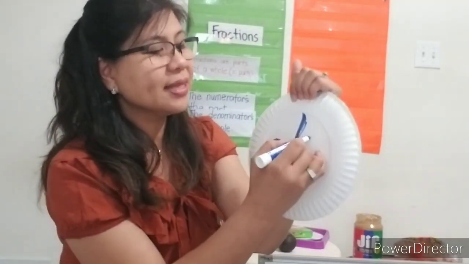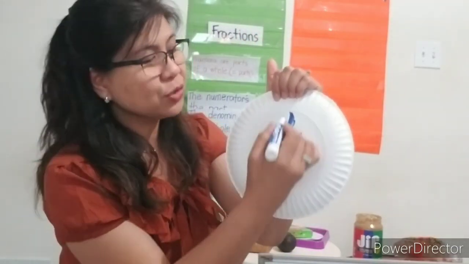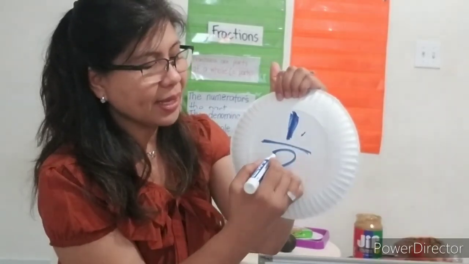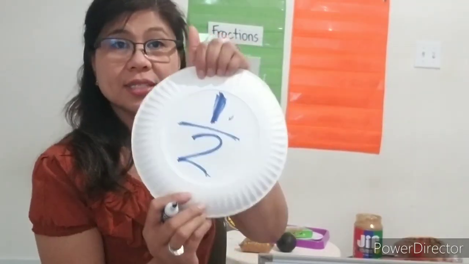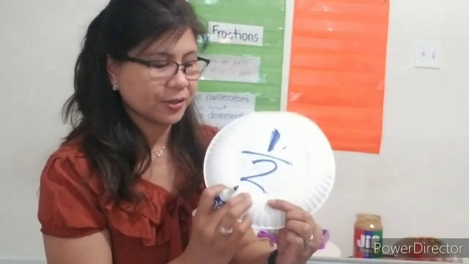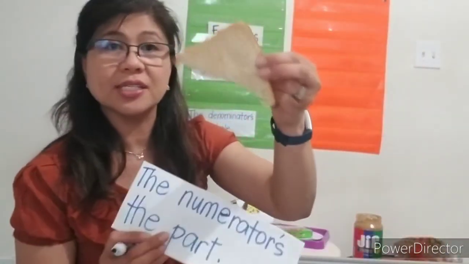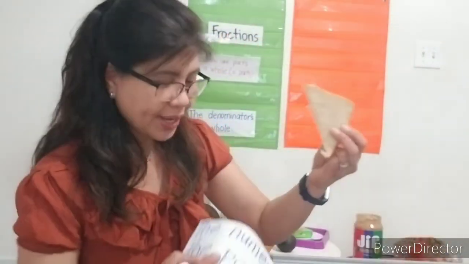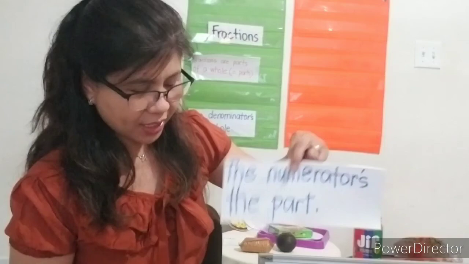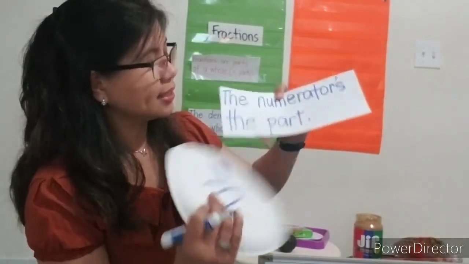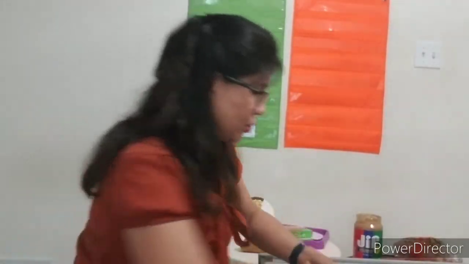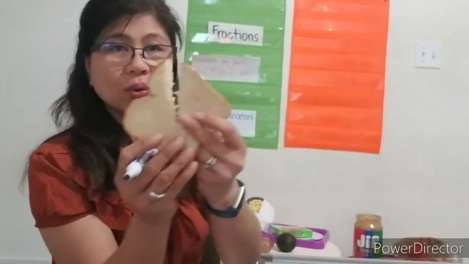Okay, so that is 1/2. If you see that, this is the numerator. The numerator is the number on top, and the number at the bottom is called the denominator. Say denominator, okay? The numerator is the part. This is 1/2. This is the numerator, the 1, and the denominator is the 2, the two parts, the whole thing.